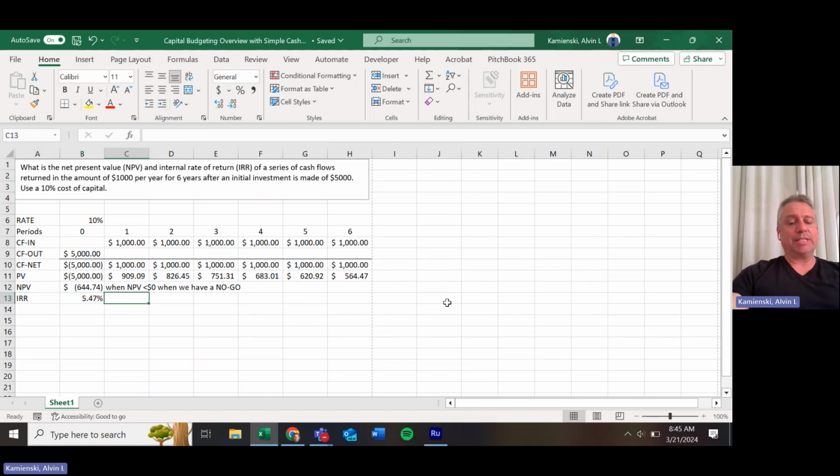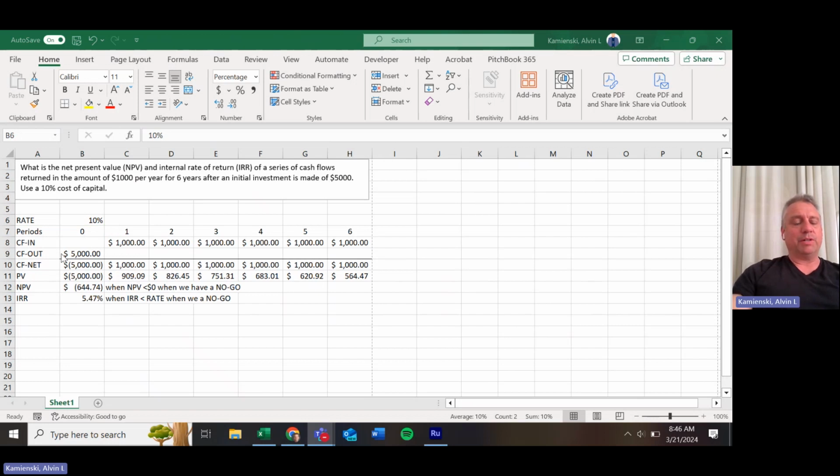5.47%. And what that suggests is that when the IRR is less than that cost of capital, or what we called rate percent, we also have a no-go project, because why would you choose to take a 5.4% return from this stream of cash flows when you know you have the opportunity to use history and invest in something else that is more satisfying to the investors who expect a 10% rate of return?